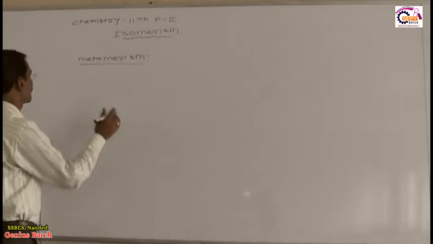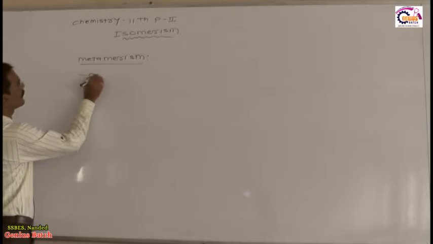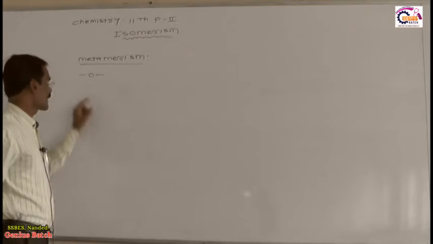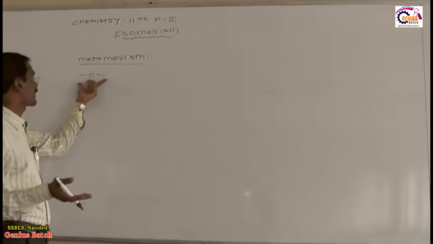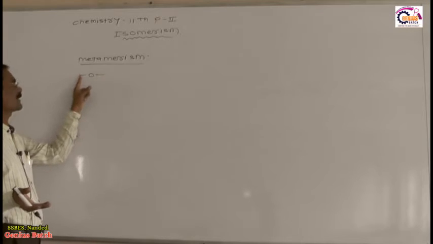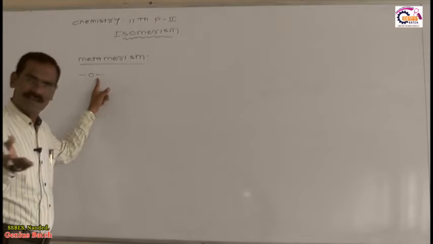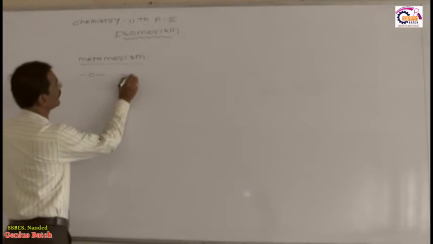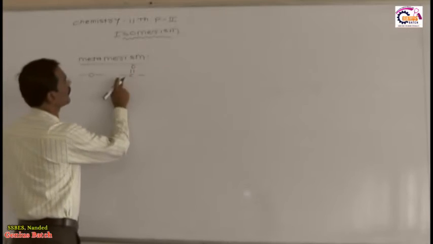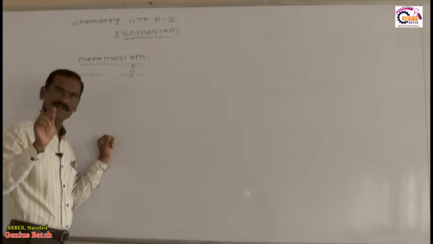Suppose for example I write in front of you O, that is called ether. Ether is a polyvalent functional group. It means ether is a bivalent functional group. This valency and this valency are occupied by alkyl groups, which may be the same or different. After ether, you know very well, ketone. Ketone is also one of the polyvalent functional groups. Did you get the meaning of polyvalency?